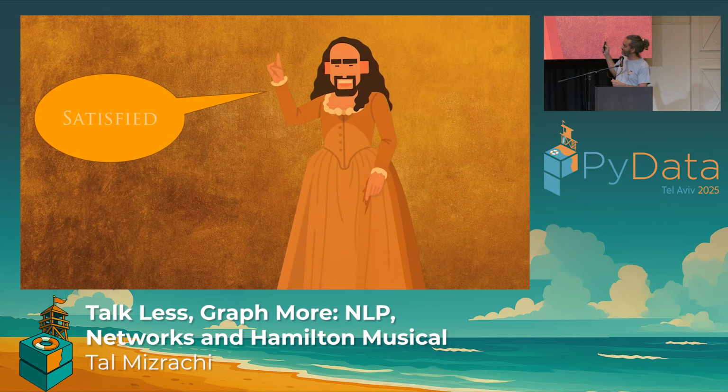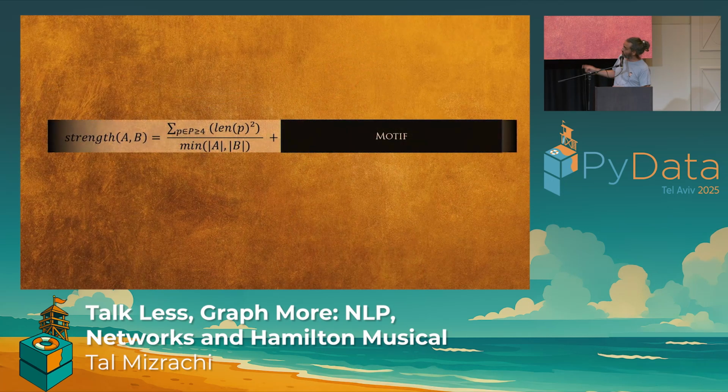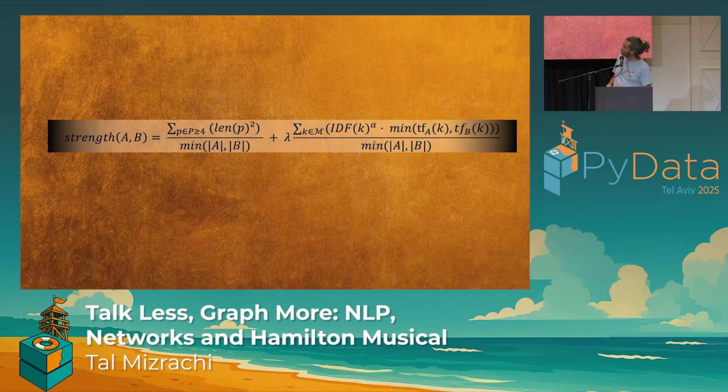So let's add that into the formula as a motive part. Okay? So this is the formula that we've seen before. This is the motive part. And basically, it's the sum of multiplications of the IDF of a specific term by the minimum of term frequency. I did not use ChatGPT to simplify that, as you can probably guess. Well, over the minimum length of